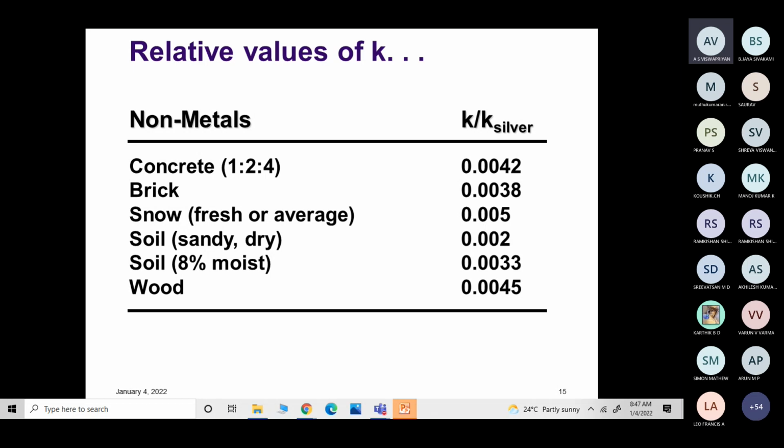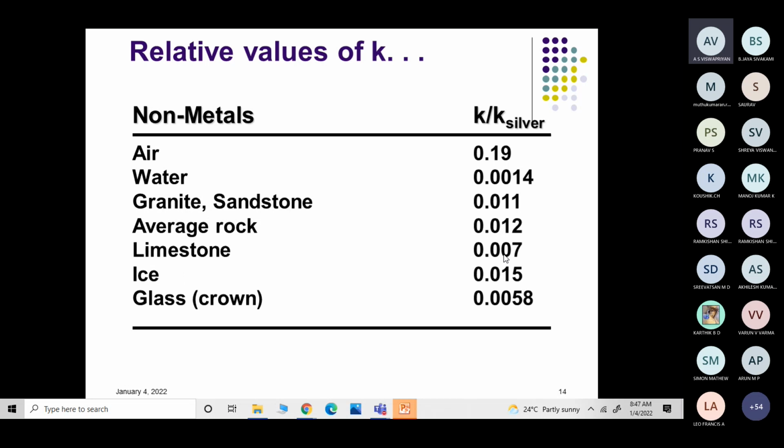Even for limestone, look at the limestone value, 0.007. Earlier in villages, they used to construct houses with limestone and calcium, and they used to paint them white. What is the need for painting houses white, students? Any idea? Especially the outside.